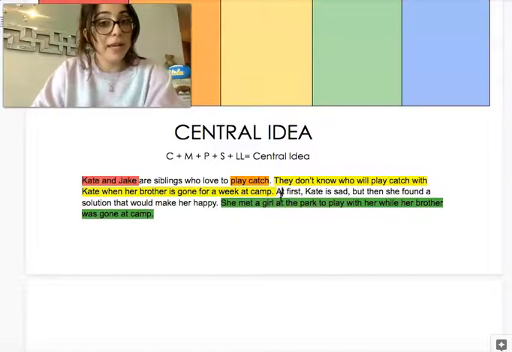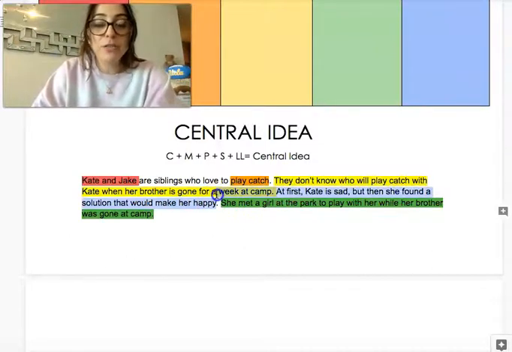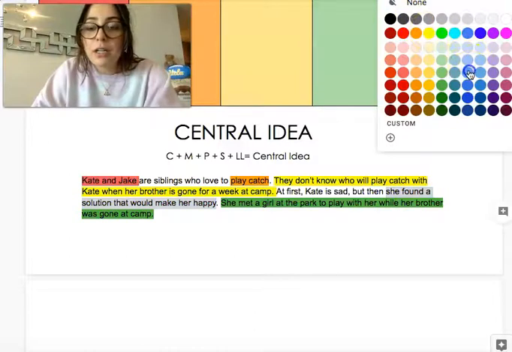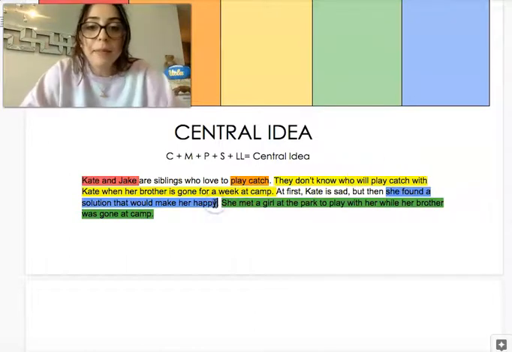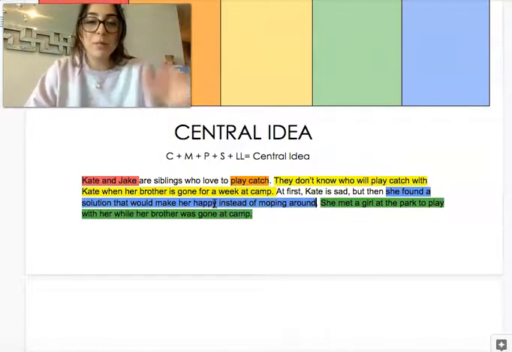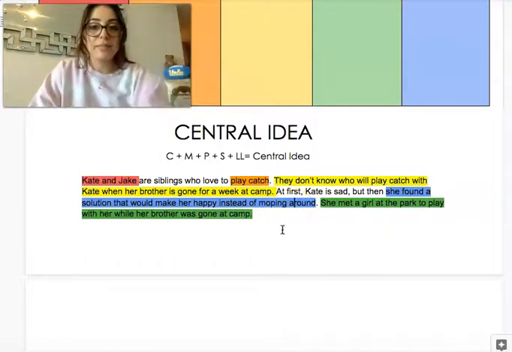Oh, I did put that in this sentence here. At first, Kate is sad, but then she found a solution that will make her happy. So instead of moping around, she found a solution that would make her happy. So I'm going to make that blue color. And then I'm going to write instead of moping around because that's part of my lesson learned. So I can add that in.